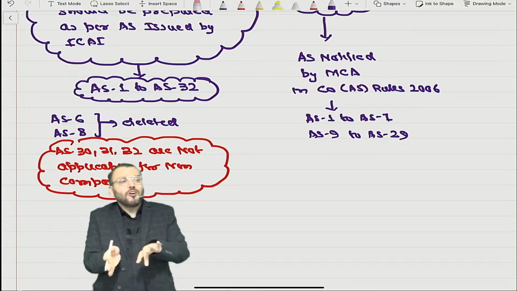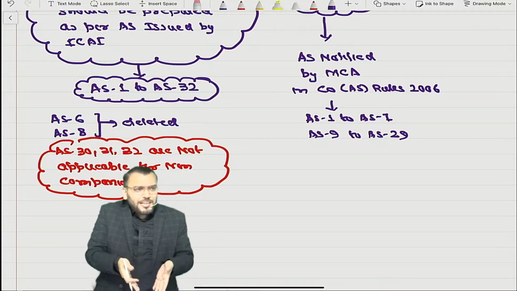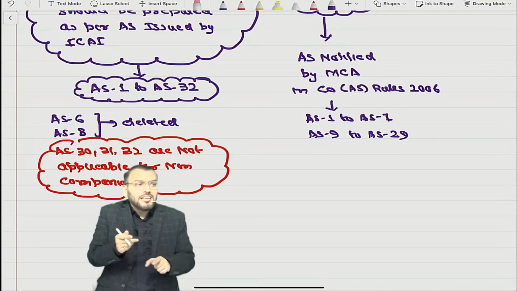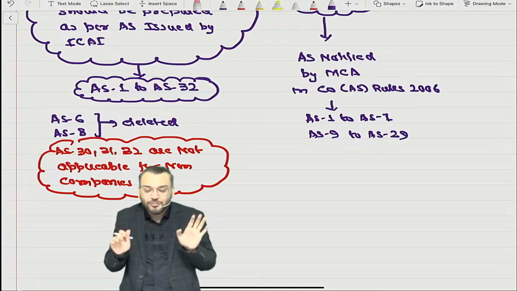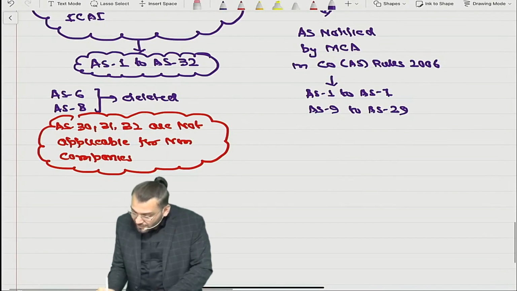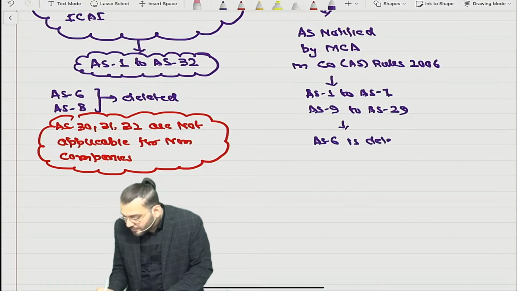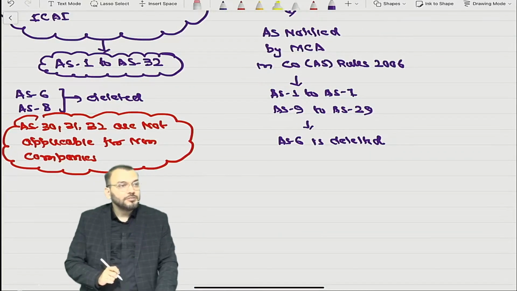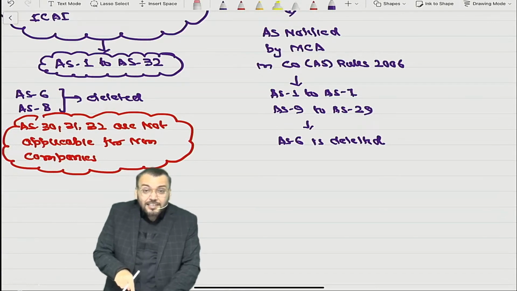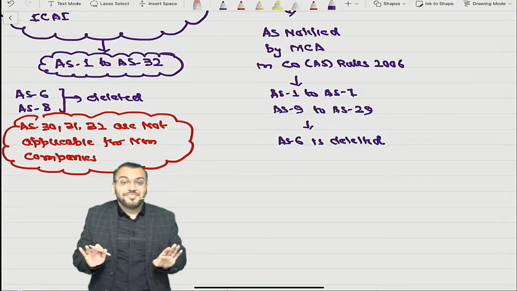Because before 2006 it was deleted by ICAI. So this is nothing but a copy paste of the AS issued by ICAI, but you can't say AS issued by ICAI now. And after that year, out of this, AS6 is also deleted.